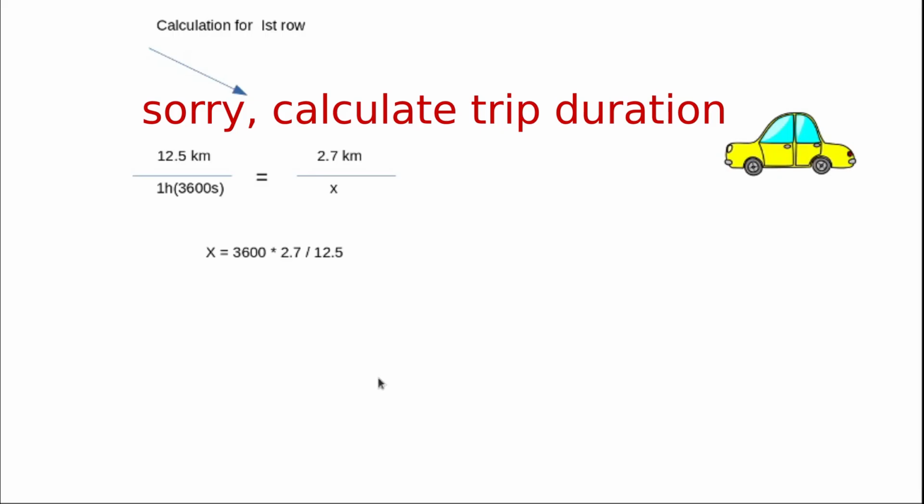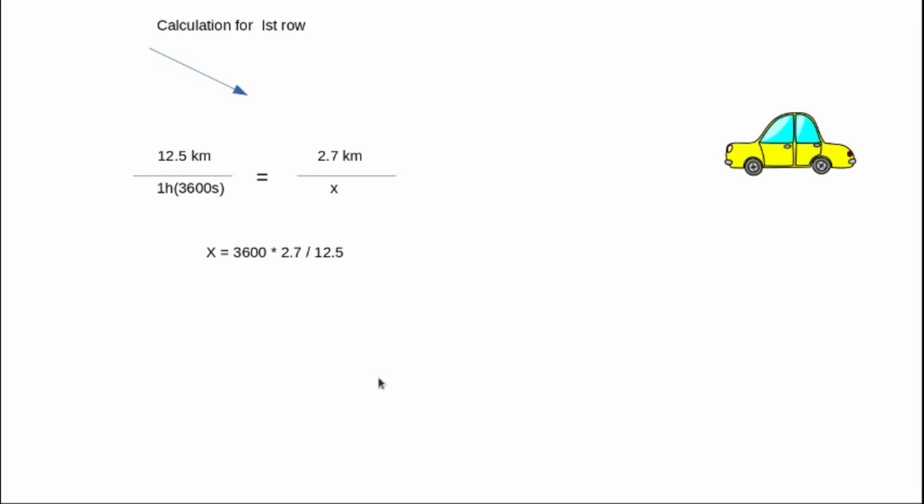Now let's see how we can calculate the distance between the two locations for the first row. In the first row we calculated the distance as 2.7 kilometers. The average speed of a taxi I consider 12.5 kilometers per hour. That means 1 hour is 3600 seconds, and I have to calculate the x value, so you can calculate the x value like that.